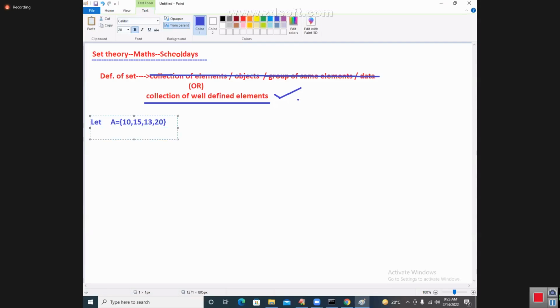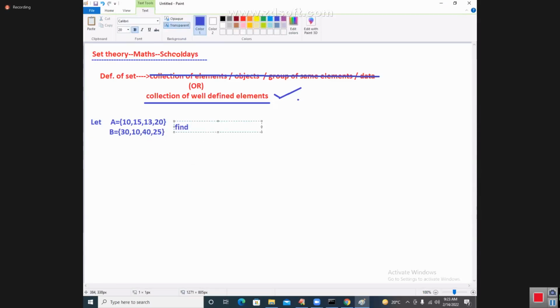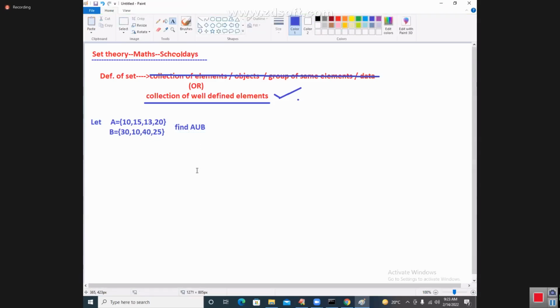B is equal to something like 30, 10, 40, 25. This is the data I have. Now somebody is asking, find A union B.